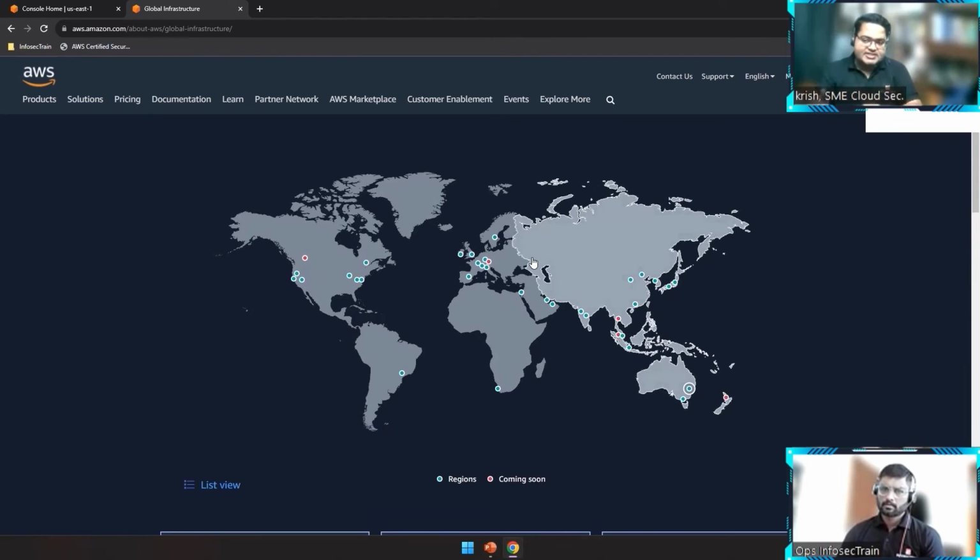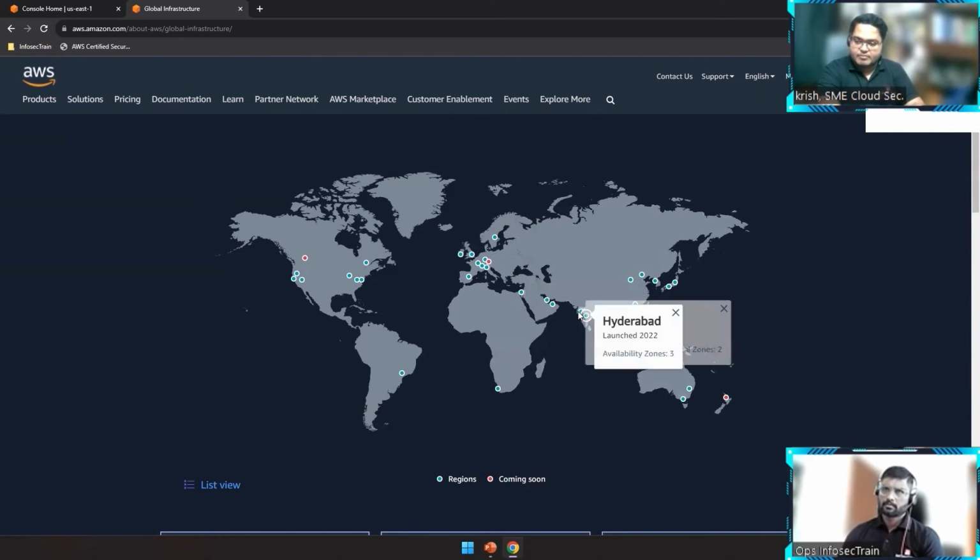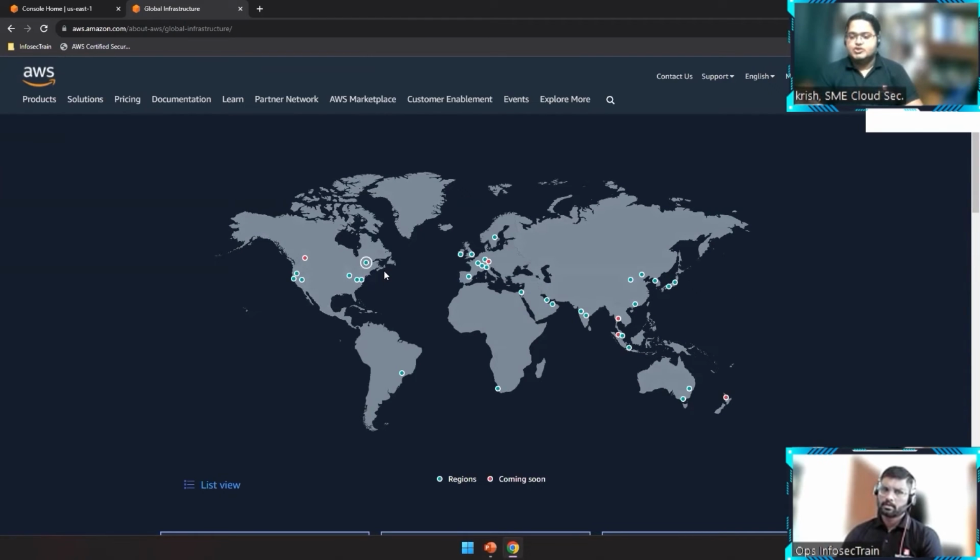Now, a region is a collection of data centers, or basically a group of data centers, and these groups are called availability zones. Each region can be divided into multiple locations called availability zones. That means if I go to Mumbai, inside Mumbai I have three availability zones. Like this, for each region we will have three or more availability zones. So what is an availability zone? It's a collection of data centers. It can contain either one or more data centers.